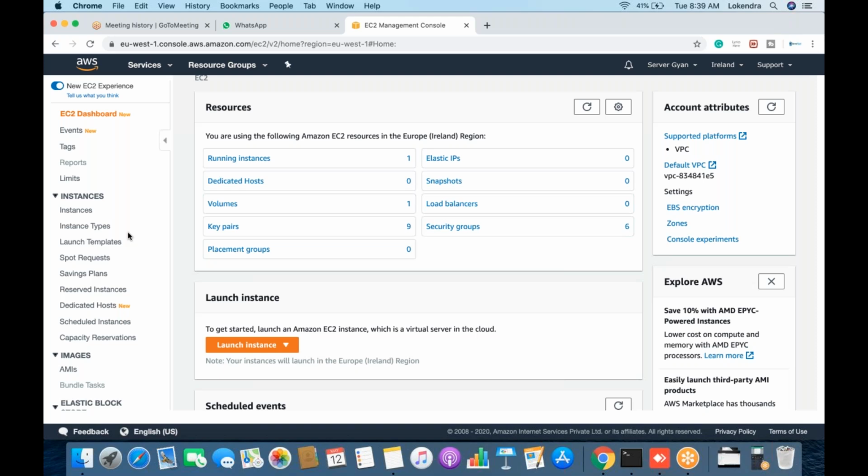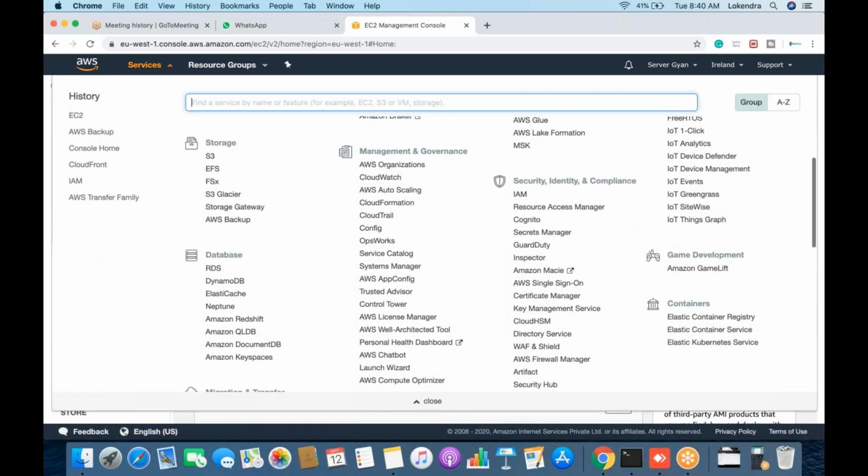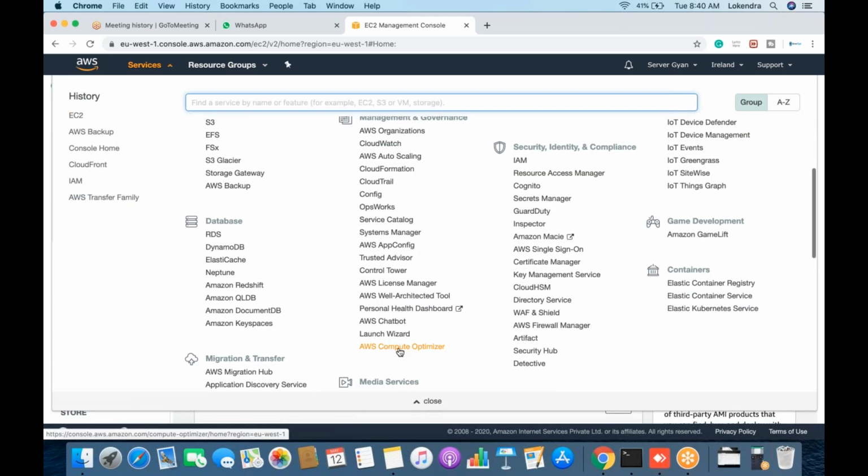We discussed this last time as well. So right now we are discussing it because cost optimization means that we should not pay for the resources which we are not utilizing fully, and cost cutting means that whatever is being used and is useful, we don't want to have it just because we cannot pay for it. So we are talking about cost optimization rather than cost cutting. Fine. So when we are talking about cost optimization, there is a particular tool known as AWS Compute Optimizer.